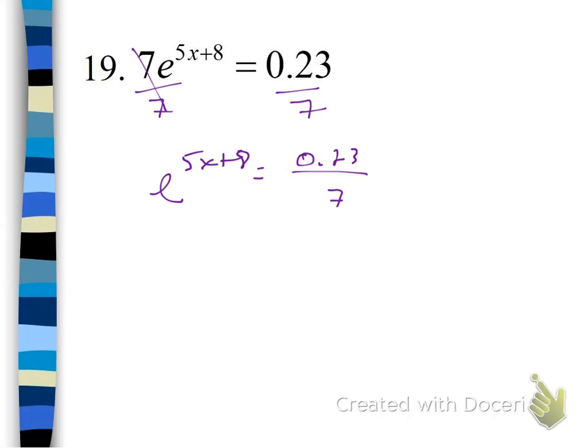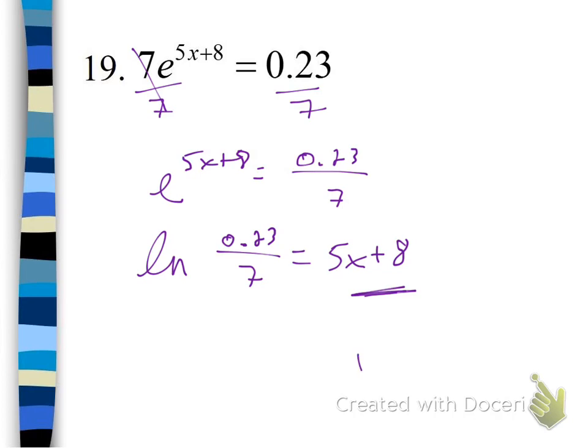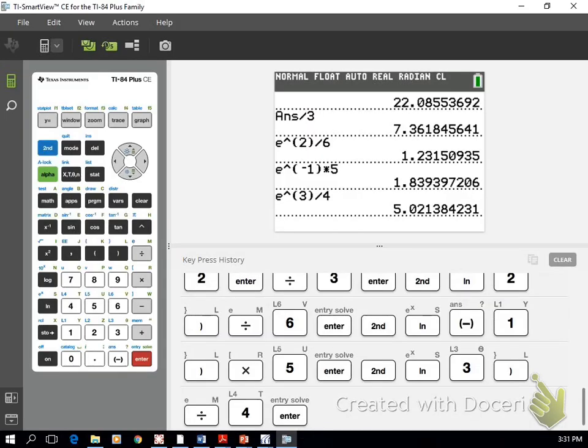So that means we have to rewrite this in logarithmic form, right? So base e for a logarithm means we're going to do ln, and then we're going to switch. 0.23 goes over here, divided by 7 goes over here. The 5x plus 8 goes over here. So this means that when we get our value of natural log of 0.23 divided by 7, we want to subtract 8 and divide by 5 to get x. Again, we're going to skip a couple of steps here. But I'll show you what it looks like. Right? 0.23 divided by 7.